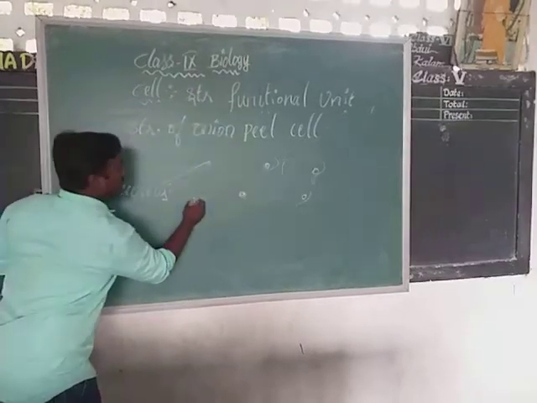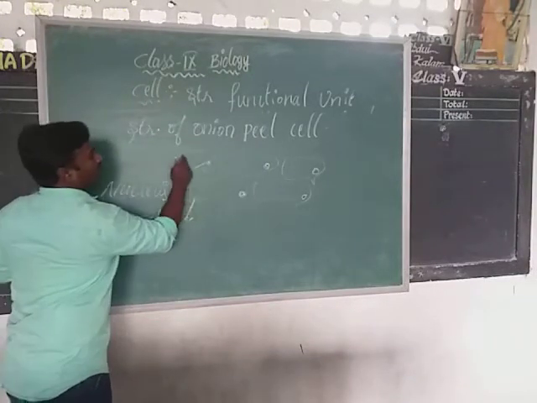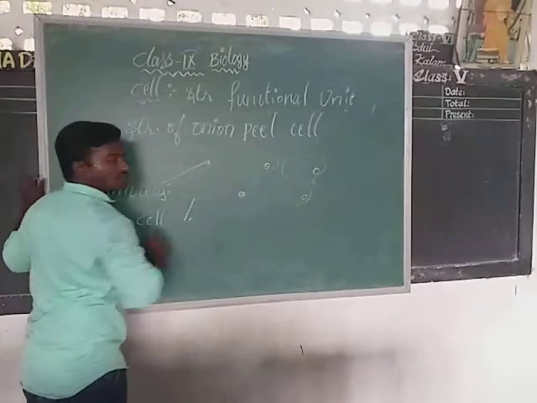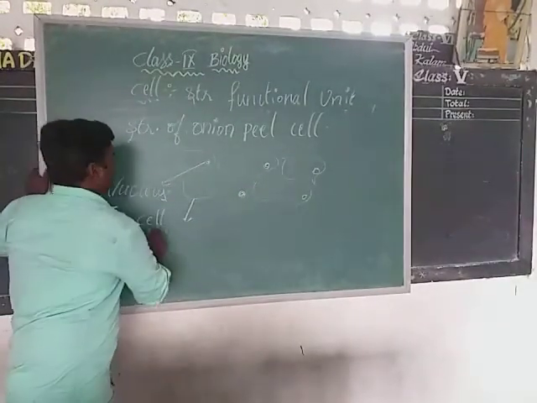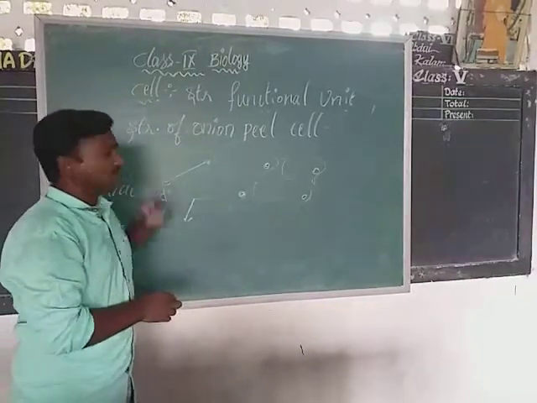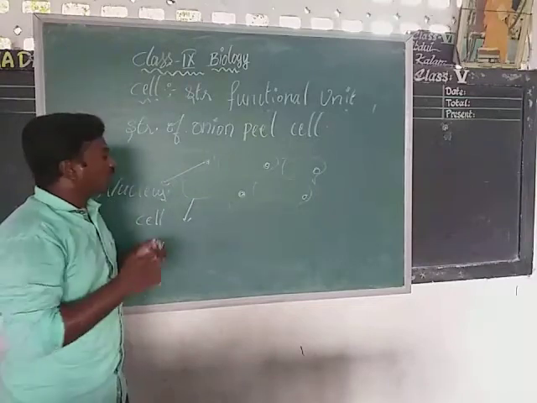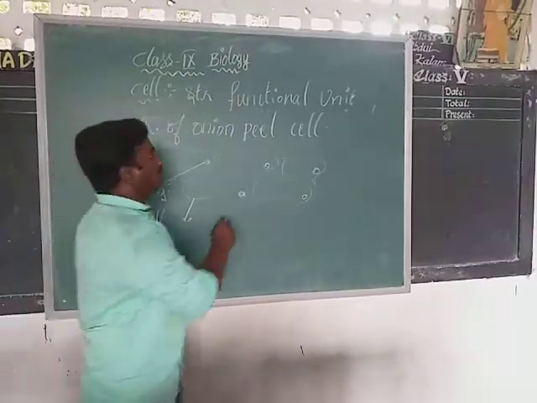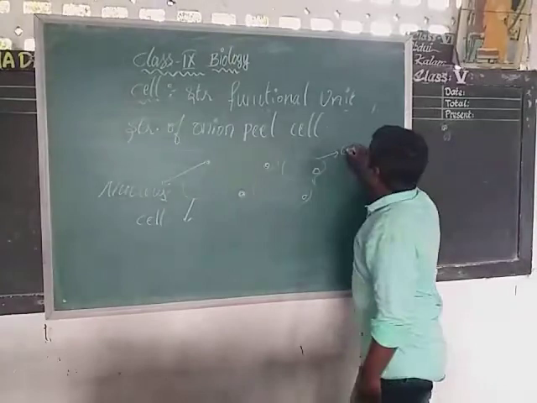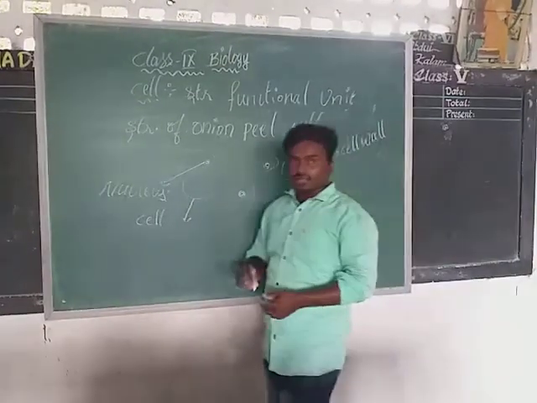Next, what do you know about this? This is a cell. How many cells are there here? 1, 2, 3, 4, 5. Totally 5 cells are there. What is the outermost layer in the case of this cell? Is this a plant cell or an animal cell? This is a plant cell. So what is the outermost layer in the case of a plant cell? Cell wall. Cell wall is the outermost layer in the case of a plant cell.